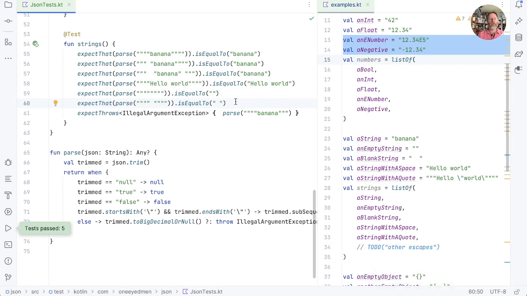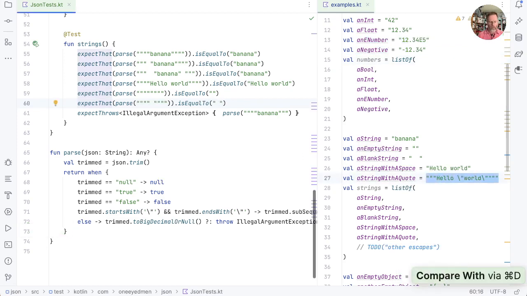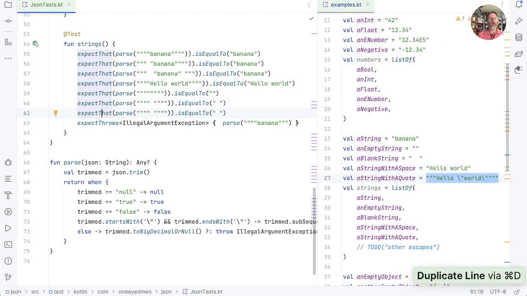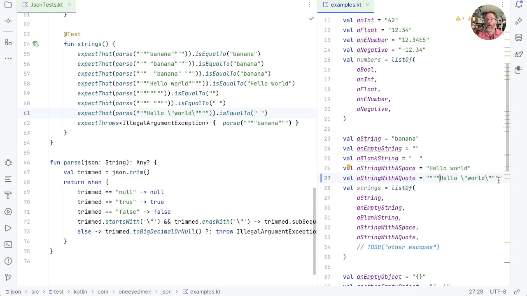And now finally we have a string with a quote. I think that might cause us some problems. But let's just check. So we're going to take this string here, and we're going to say that if we try and parse that, we expect, I think I am actually missing a whole quote in there. 1, 2, 3, 4 at the end, yes.